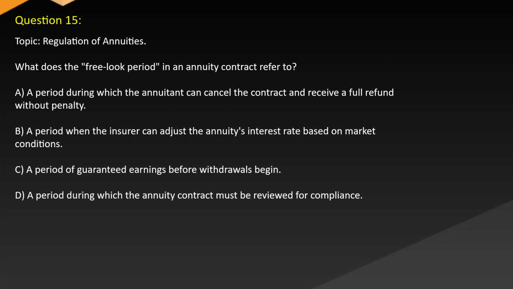Question 15. Topic: Regulation of annuities. What does the free look period in an annuity contract refer to? A. A period during which the annuitant can cancel the contract and receive a full refund without penalty. B. A period when the insurer can adjust the annuity's interest rate based on market conditions. C. A period of guaranteed earnings before withdrawals begin. D. A period during which the annuity contract must be reviewed for compliance.